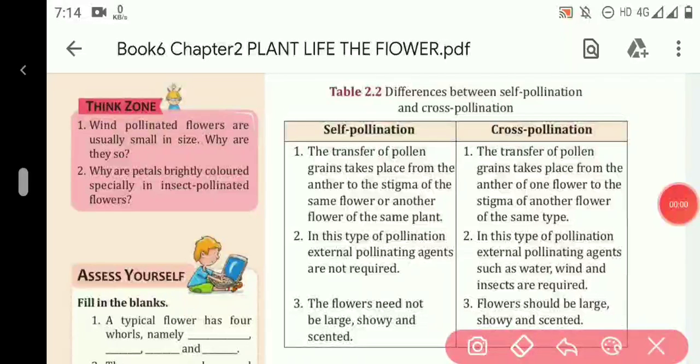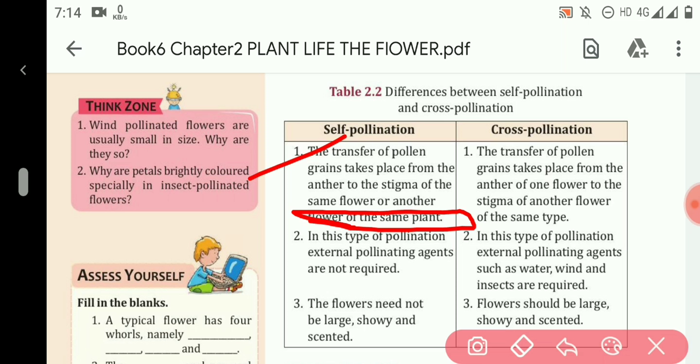Now here is a difference given between self-pollination and cross-pollination. The first difference: in self-pollination, transfer of pollen grains takes place from the anther to stigma of the same flower or another flower of the same plant. The plant should be same. In cross-pollination, the transfer takes place from the anther of one flower to the stigma of another flower of the same type. The plant may be different.